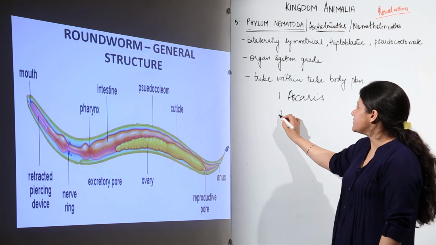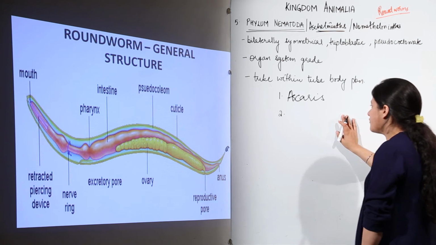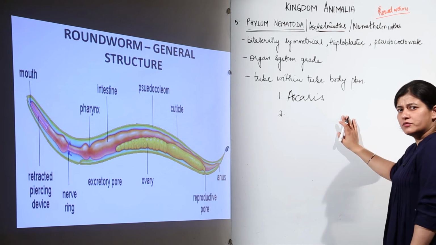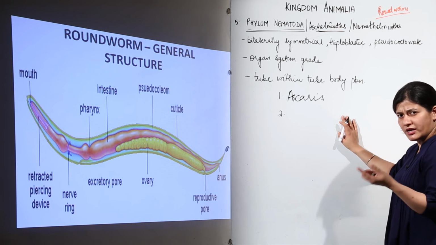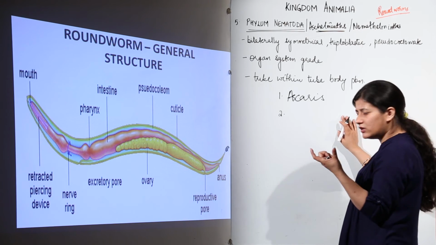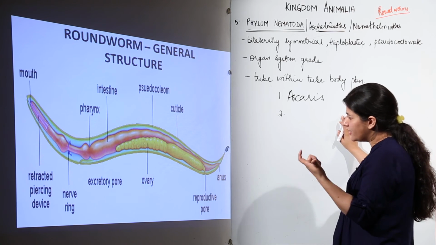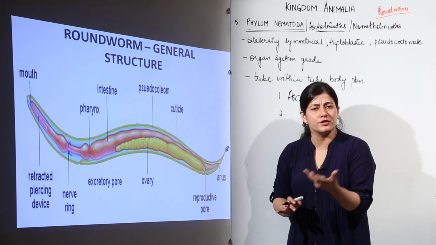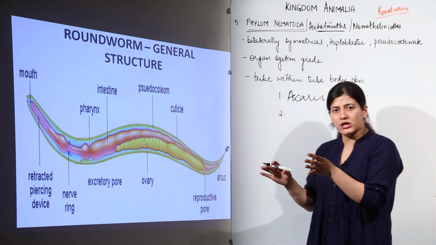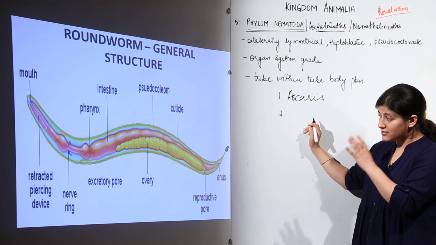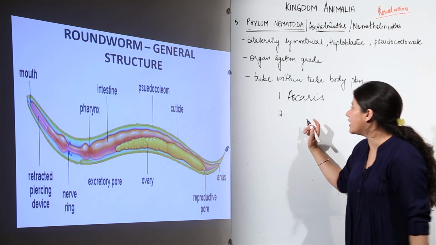This Ascaris is present in the intestine of younger children. Often, you would go and see some child who is not that healthy, and an elderly person would say that he or she is having some sort of worms in their intestine. So, those worms are Ascaris, and Ascaris is the typical example of roundworms.